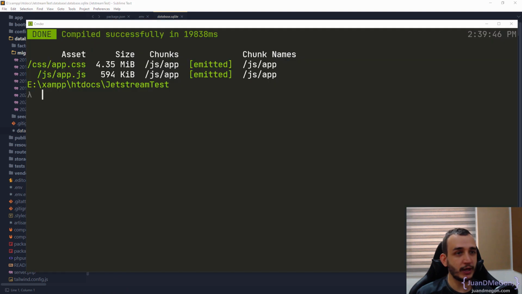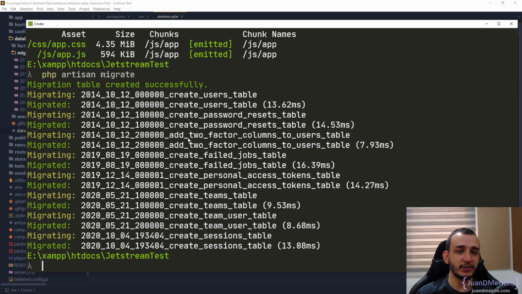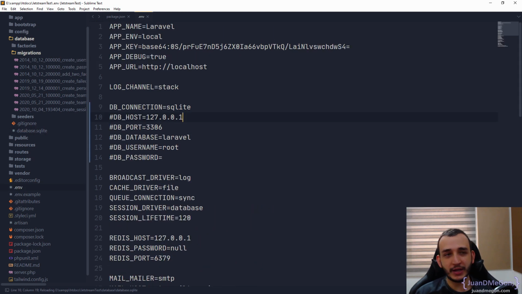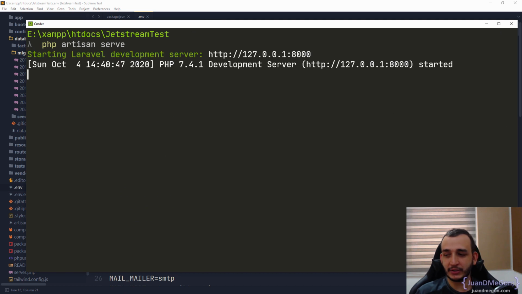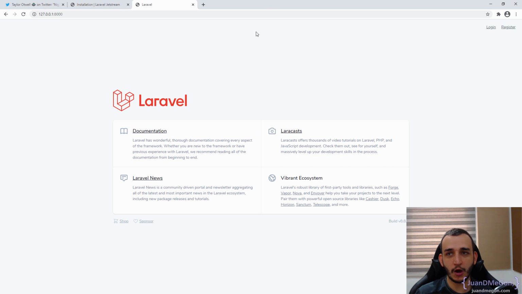So after this, we can go back to our command prompt and execute php artisan migrate. There you have, we have the users table. We added the two-factor columns to our users table, the failed jobs, personal access tokens, and so on. The migration that we already know, of course, and you can see how it changed. Now, that means that if I go to the command prompt again and issue php artisan serve, we can probably get something working.